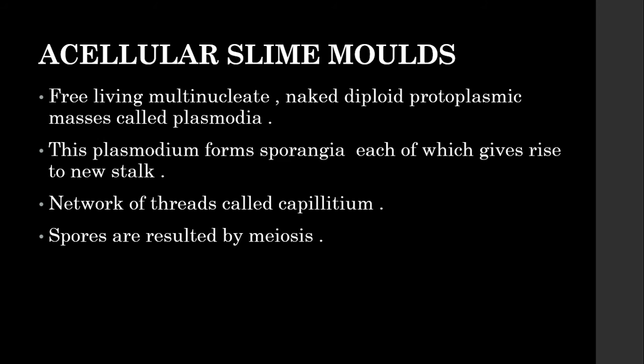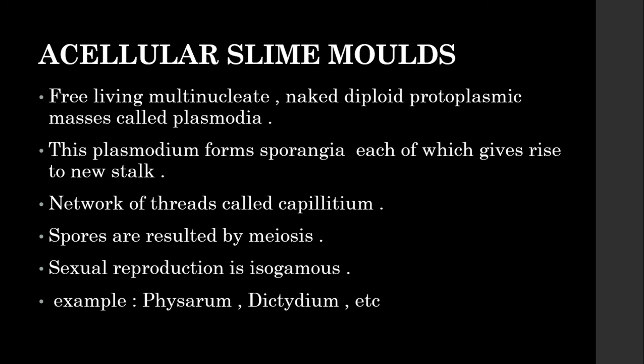The spores are formed by the process of meiosis. The sporangium is like a bag-like structure in which the spores are formed by meiosis. Many multiple spores are formed. The sexual reproduction is isogamous. The common examples under acellular slime molds are Physarum and Diachea.